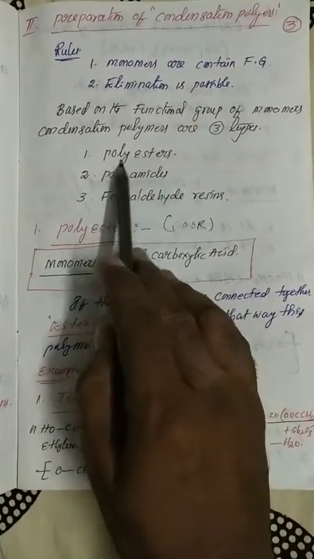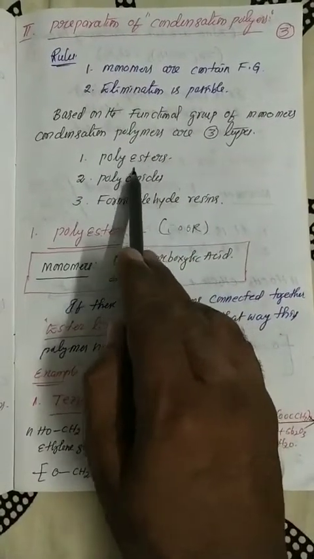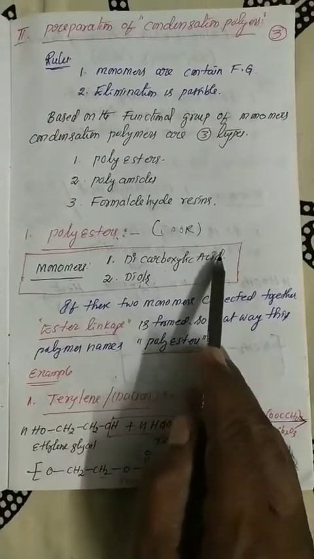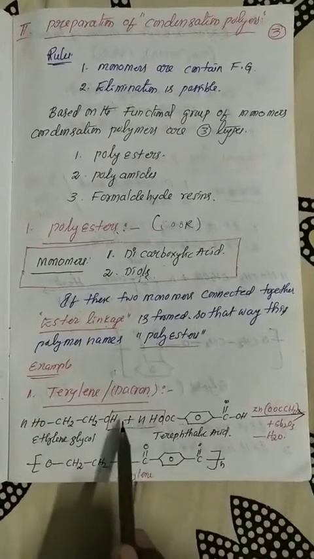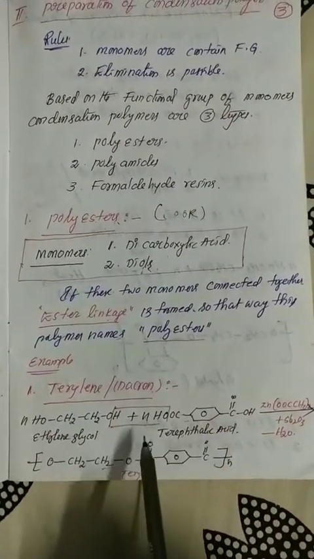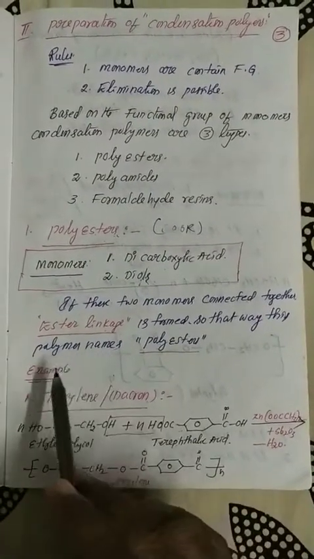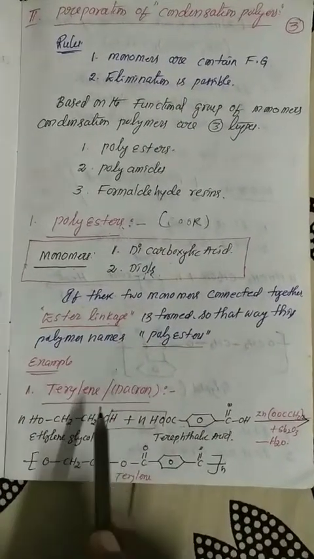Polyester, as I already told you, means the monomers involved compulsorily have dicarboxylic acid functional groups and diols. These two monomers are connected together, a water molecule is removed, and then the ester linkage is formed. That is the reason this polymer name is polyester. It's clear. Now, the preparation of Terylene.